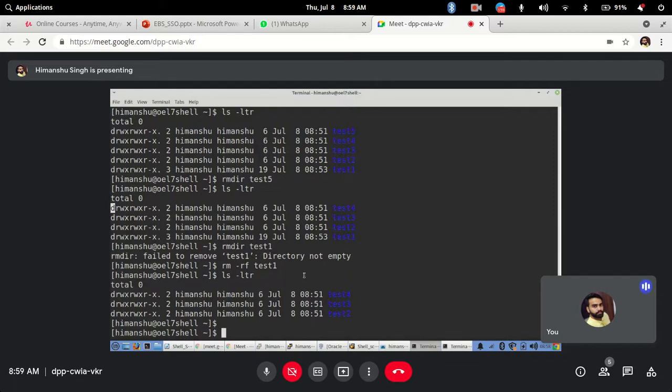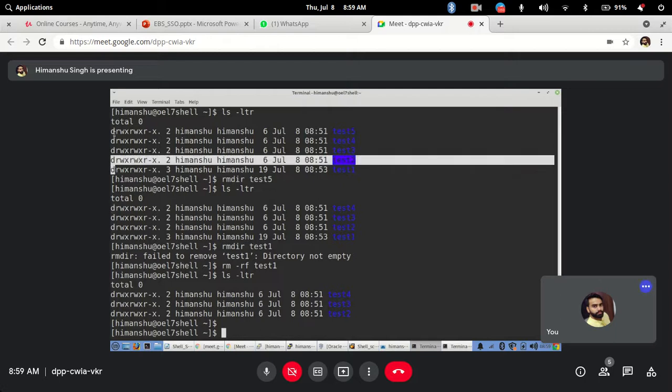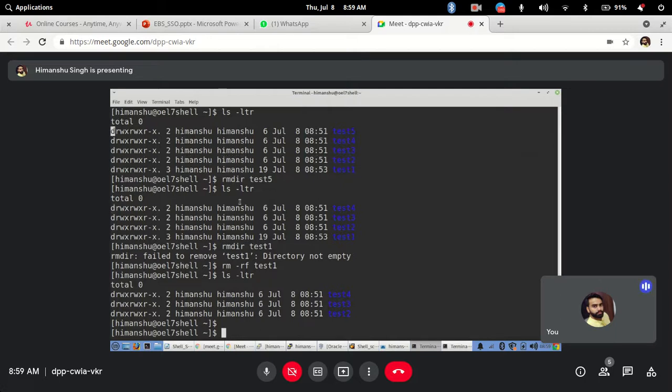Okay, how the Linux structure is designed, the operating system treats everything the same. The only difference is that you will see a character here, where for a directory it will have the character d, whereas for non-directories or files, it will not have this character at the first position. So a directory is just a normal folder like the one in your Windows. In Linux we call them directories. Okay, so this is how you do it.